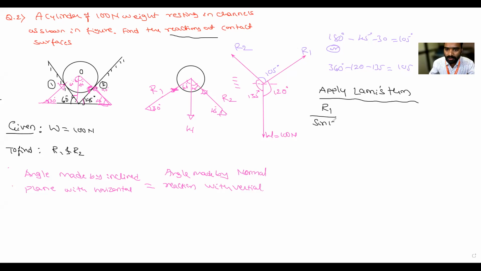Sine 135 degrees is equal to R2 divided by sine 120, the angle opposite to R2. This is equal to W divided by sine 105, the angle opposite to W. Is it clear, everyone?